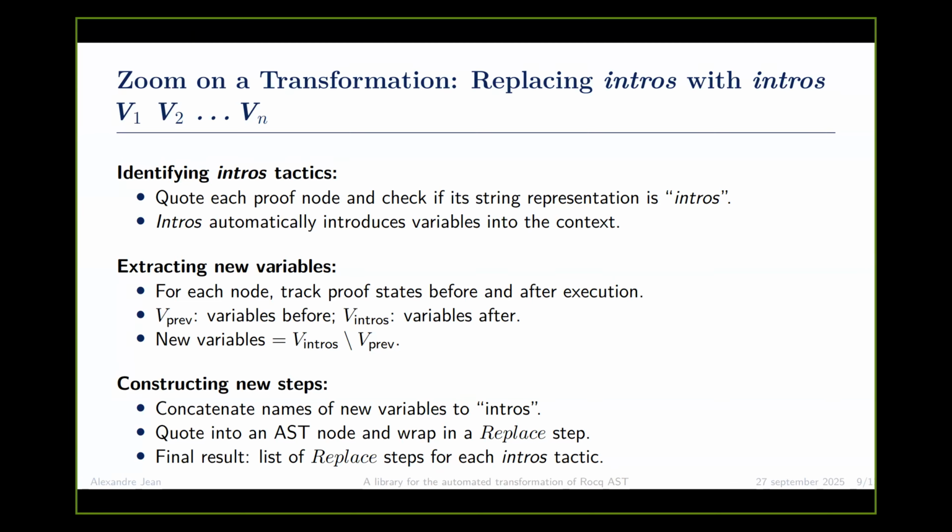And to construct our new steps, we concatenate the names of the new variables to intros. For that, we use quoting. And we quote it into an AST node and wrap it into a replace step, which I presented before. And the final result is a list of replace steps for each intros tactic.